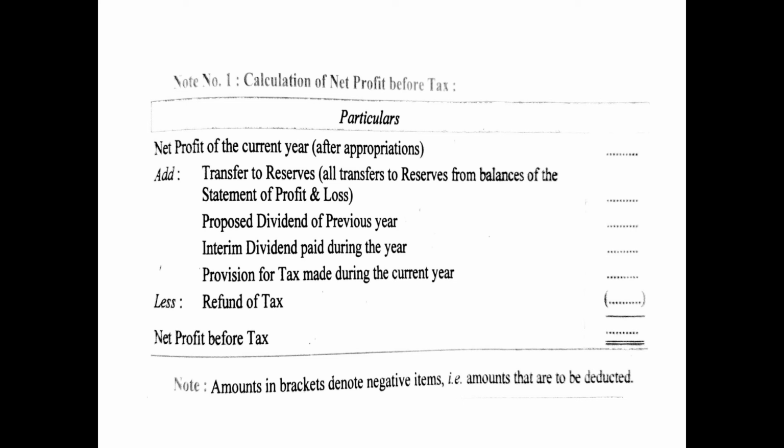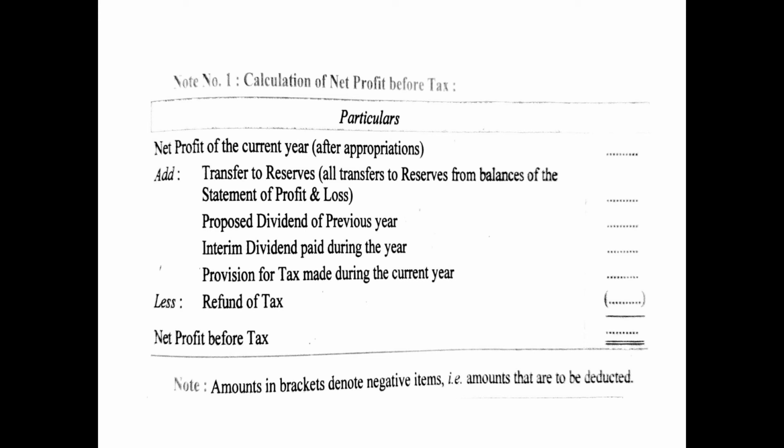So how is the calculation of net profit before tax to be done? Let us see. First of all, you will show the net profit of the current year after appropriations, means after all the expenses, all the adjustments. How will you get it? What you will do in this case is you will just find out the difference of the current year and the last year balances.